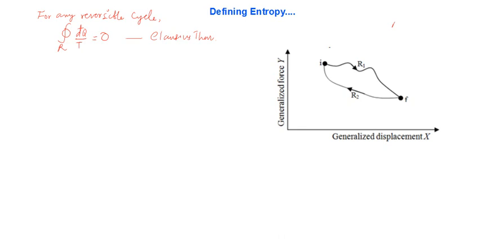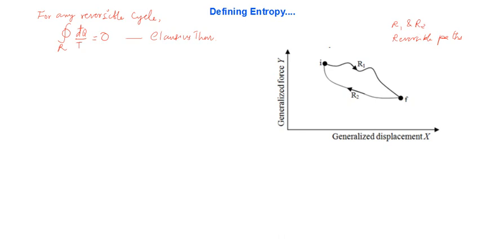Both R1 and R2 are any two reversible paths. So I, F, and then back to I represents a cyclic reversible path taken up by a system. Both I and F are two equilibrium states of the system, where the values of thermodynamic variables are exactly defined.